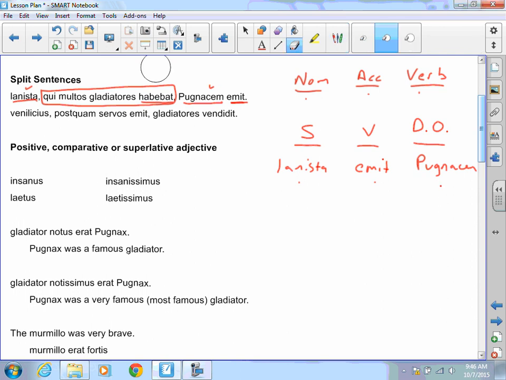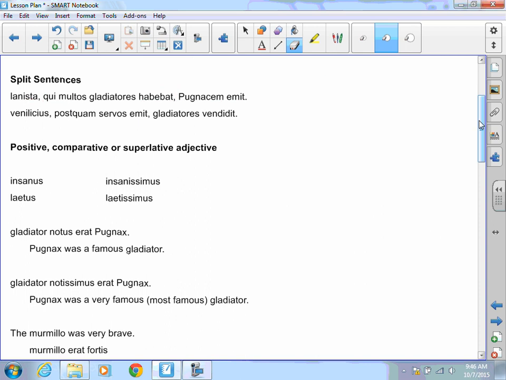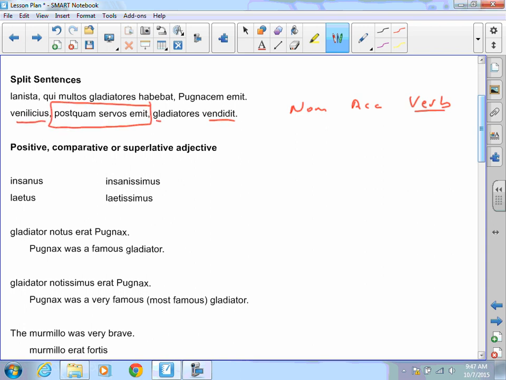Try that other one right there on your own. See how you do. Okay, again, I'm looking for the Latin word order, which is the nominative, the accusative, then the verb. Most of our clauses are going to end with that verb. So I see my verb vendidit over here. I'm going to box that guy out, separate it. I have nominative, I have accusative, I have my verb.